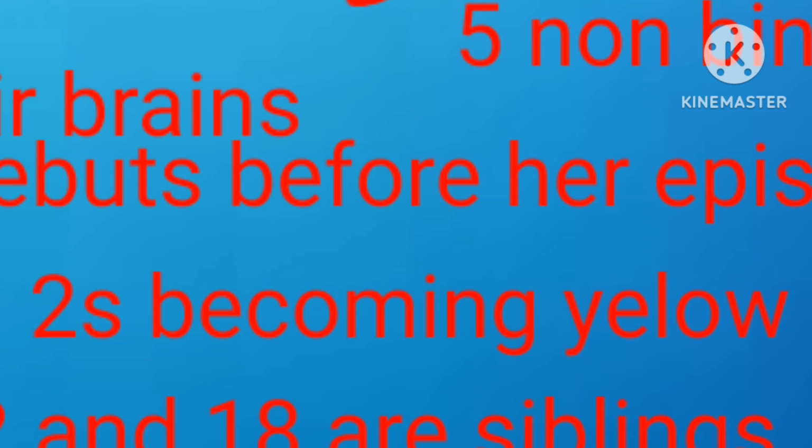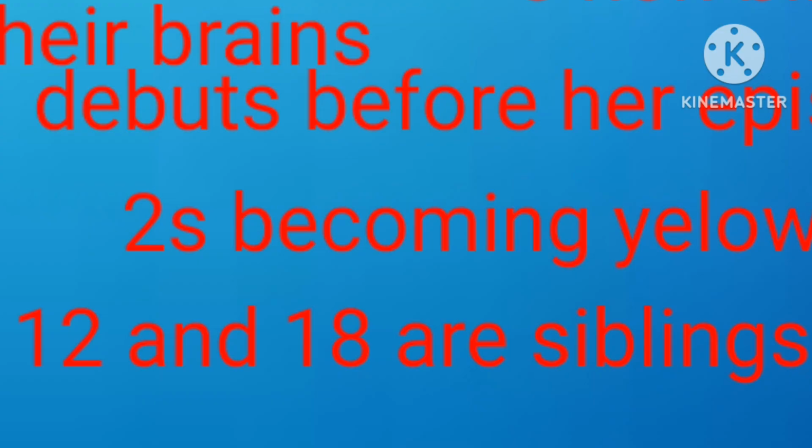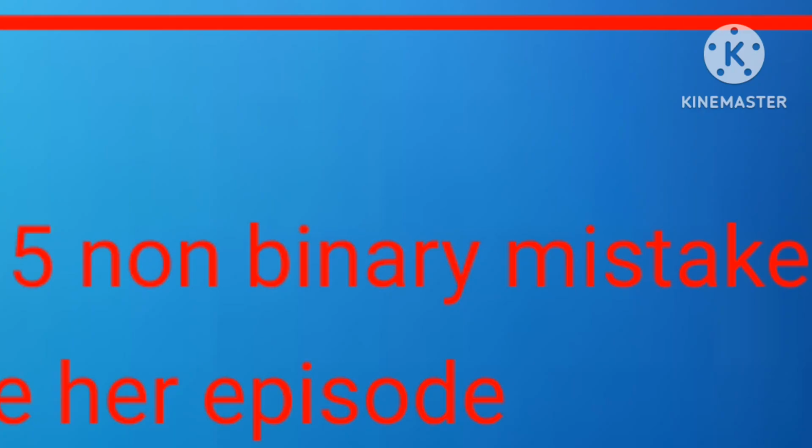2's becoming yellow. This is a thing where at the beginning of the show he was as orange as can be, but in some of the later episodes he seems to be a bit more tilted to the yellow side. 12 and 18 are siblings. The only reason why I put it so low on the iceberg is because how is this even possible? I don't understand. Please tell me what happened and why it's like this.